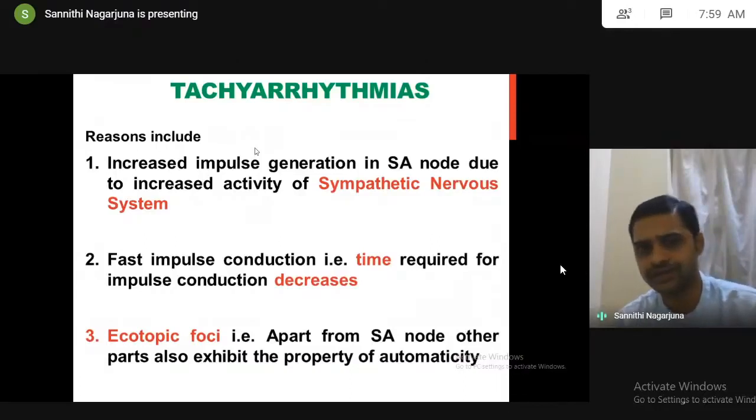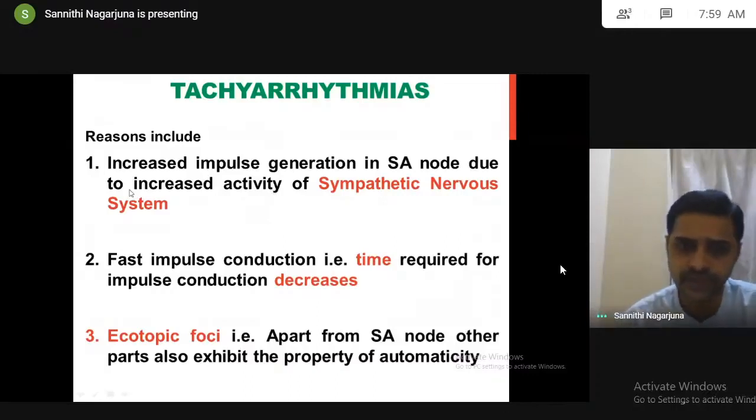So you have to always understand that the reason for any disorder, I'm using this word always, is increased activity. Something is going to happen, right? Either it decreases or increases. That is very important. Our duty is to find out which is increasing, which is decreasing. Based on that, we have to go for agonist and antagonist. I told you in the first class itself, every drug in pharmacology is of two types, either agonist or antagonist. So we have to find out which is decreasing and which is increasing, so we can go for the treatment.